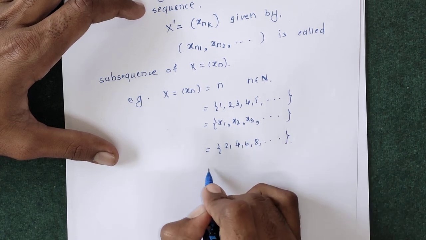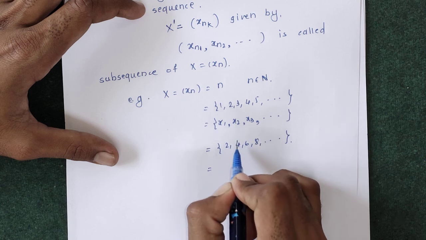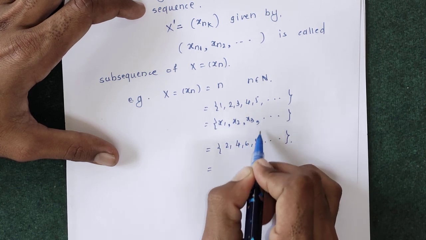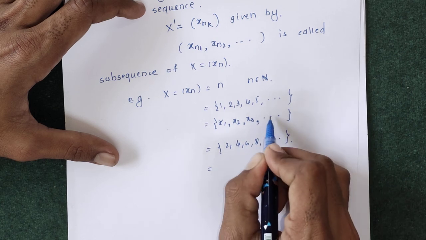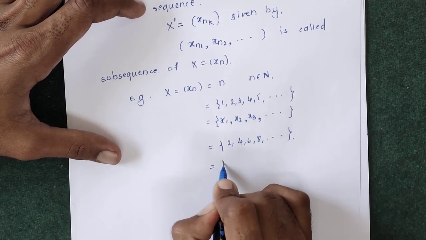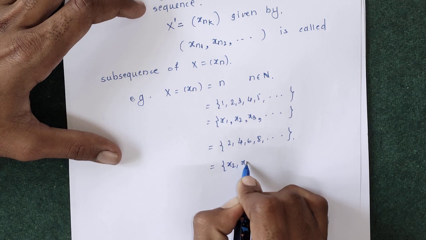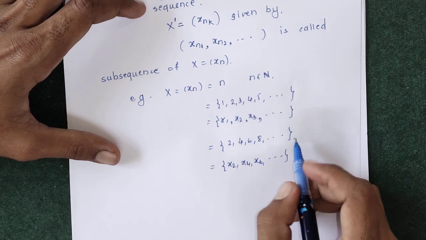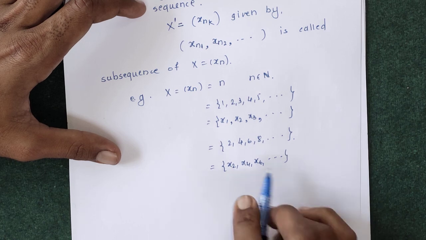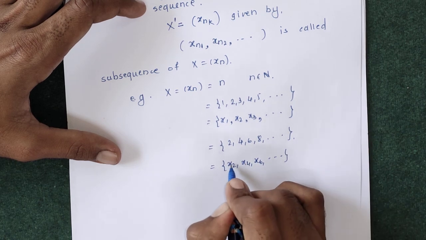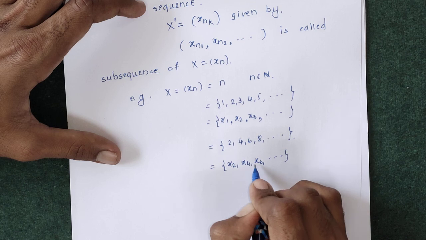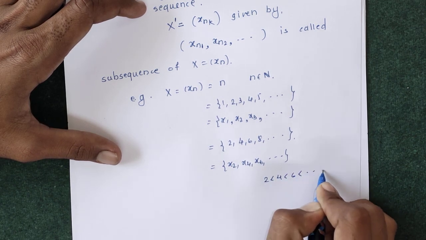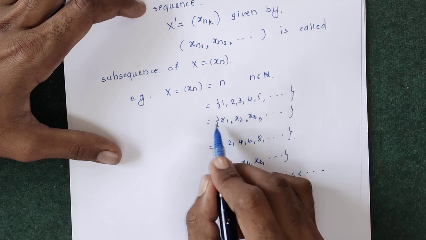These are x2, x4, x6, x8, elements of xn for which xn1, xn2, xn3 with 2 less than 4 less than 6 and so on. So this is a subsequence of this sequence.